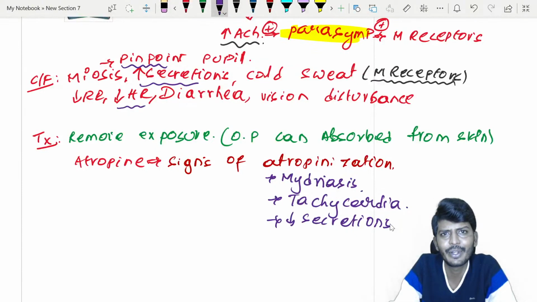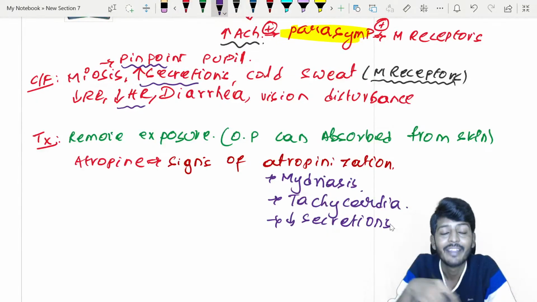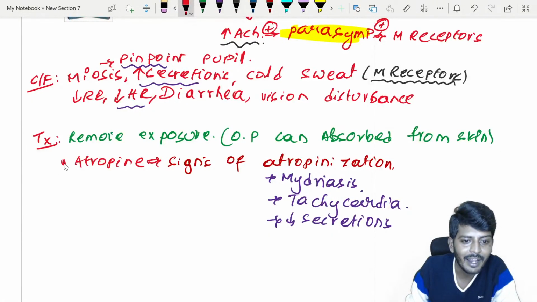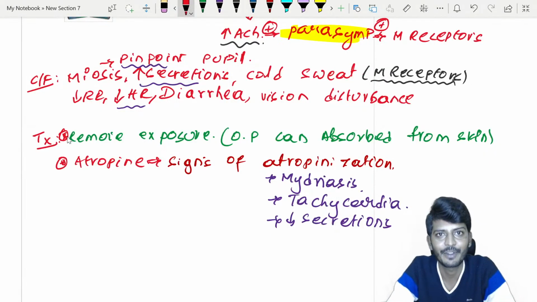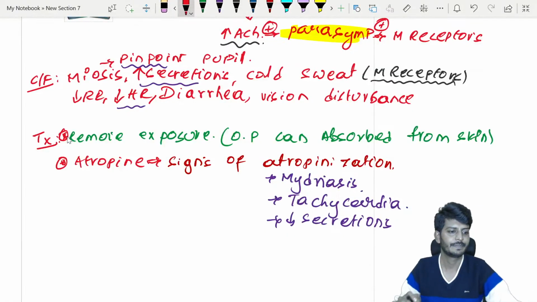What are the three things you are going to look for? Tell me everybody, what are the three things? One is look into the eyes, mydriasis. Then listen to the heart. There should be increase of the heart rate, and there should be decrease of secretion. If you find these three signs, तो इसका मतलब है मेरा क्लास तुम लोगों ने अच्छा सुन लिया, that you have given a sufficient amount of atropine for the patient. Good? Understood everybody? Hope everybody understood so far.